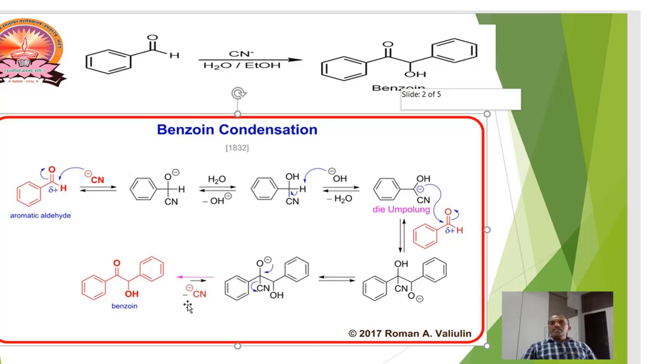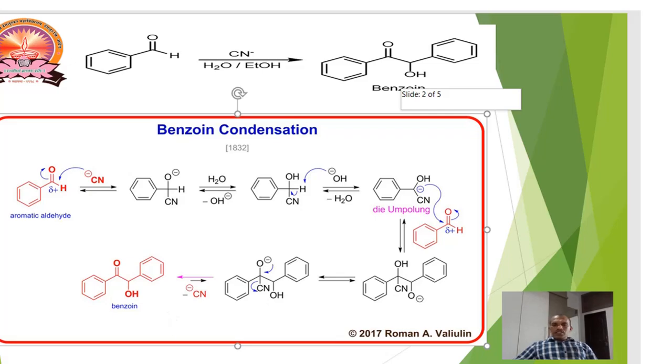You can see on the screen, that is the carbanion. This carbanion attacks the second molecule's carbonyl carbon and forms this benzoin.